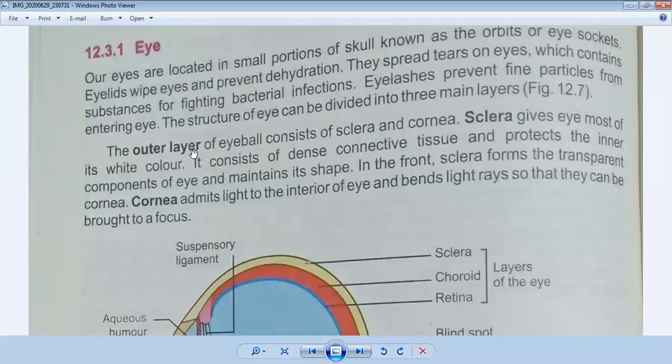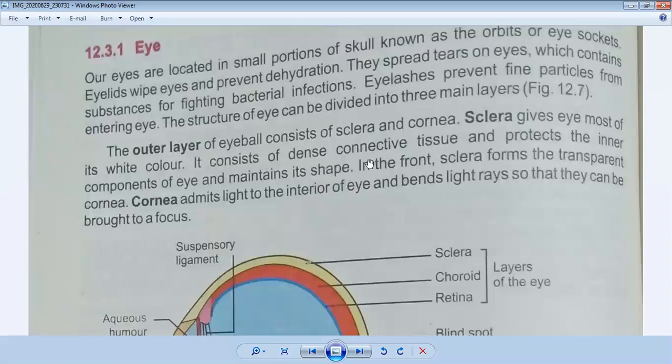So first, now we will discuss the outer layer. Outer layer consists of two parts, that is sclera and cornea. So what is the function of sclera? Sclera gives the eye most of its white color. If we see our eye, in the center there is a pupil, a circle, and around it there is a white part. So the white part of an eye is called sclera.